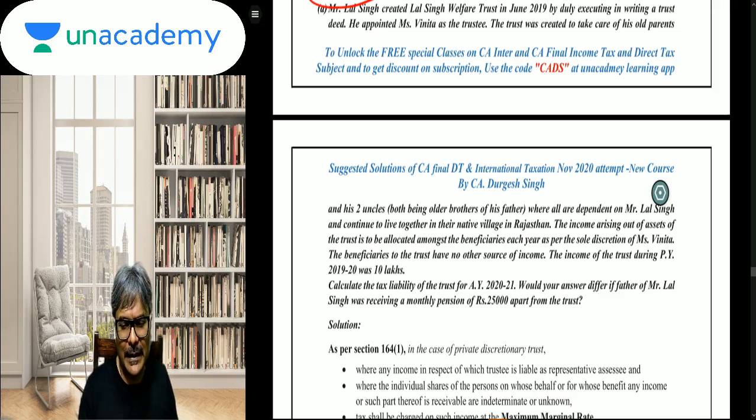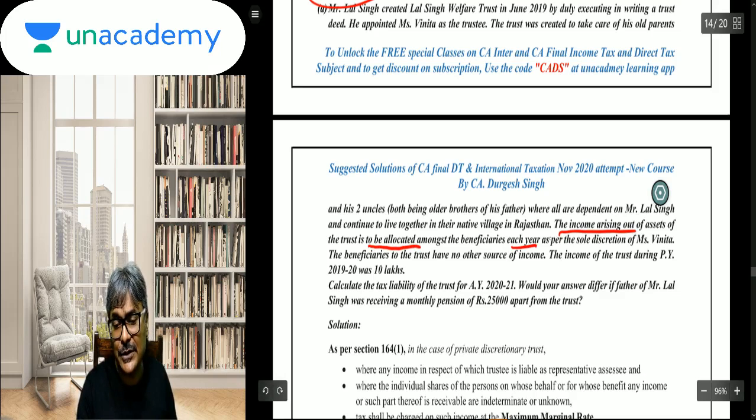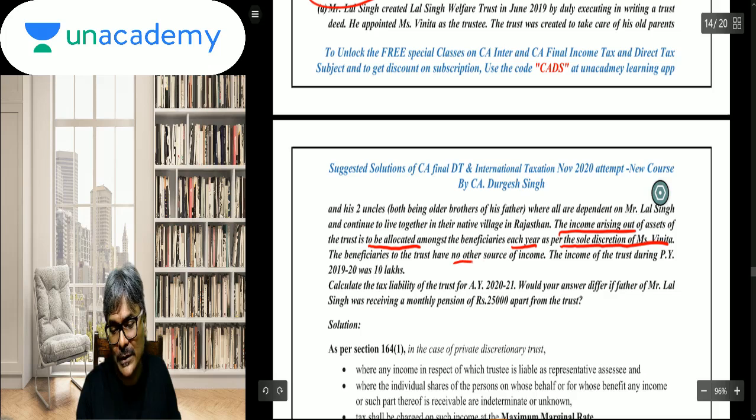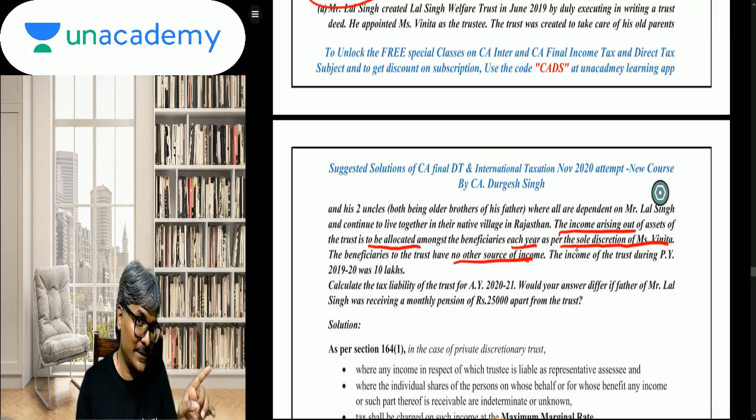The income arising out of the assets of the trust is to be allocated among the beneficiaries each year as per the sole discretion of Mrs. Vinita. That's the reason why it becomes a discretionary trust. Private discretionary trust. The beneficiaries to the trust have no other source of income. Now this changes the answer.